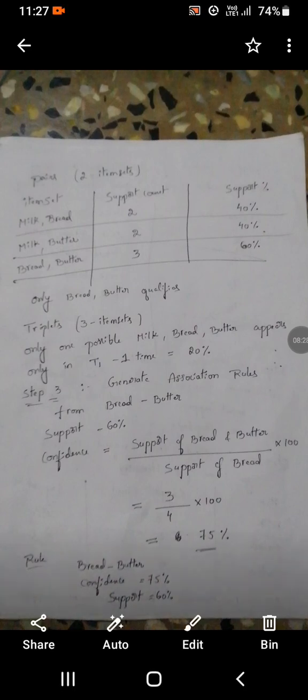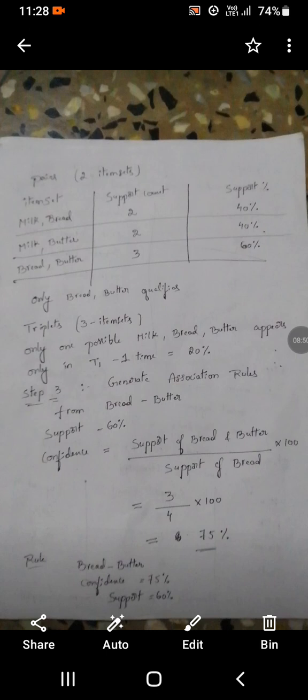Okay, and as per step 3, we have to generate the association rule for bread and butter. The support is 60 percent. As we reached for bread and butter 60 percent, I have to calculate the confidence. What is the formula?